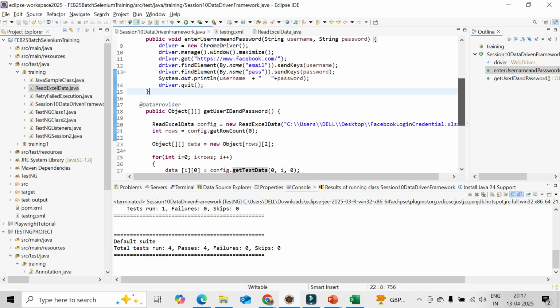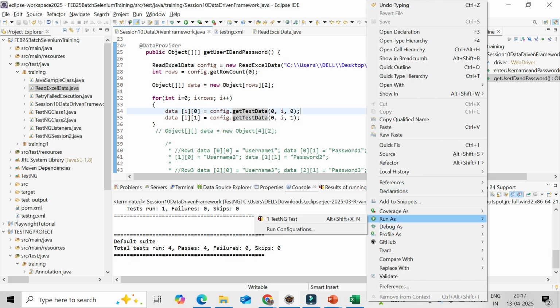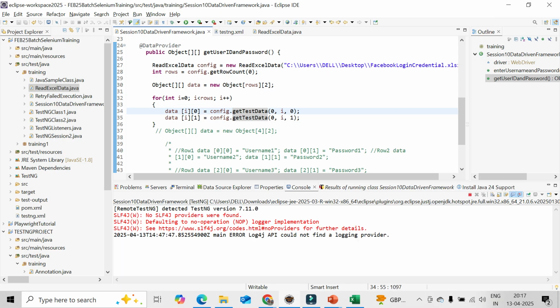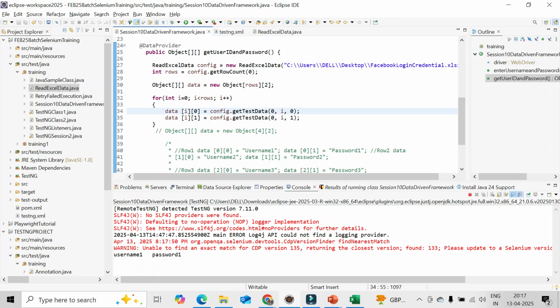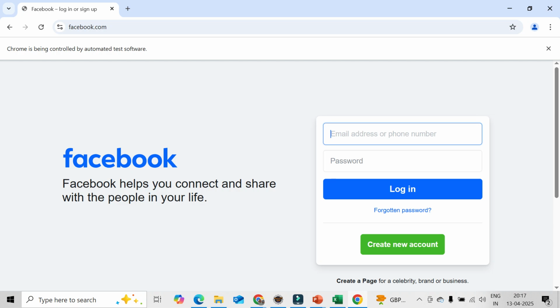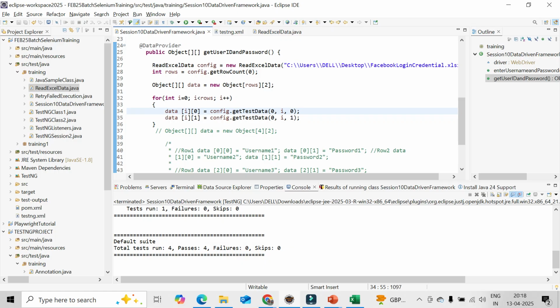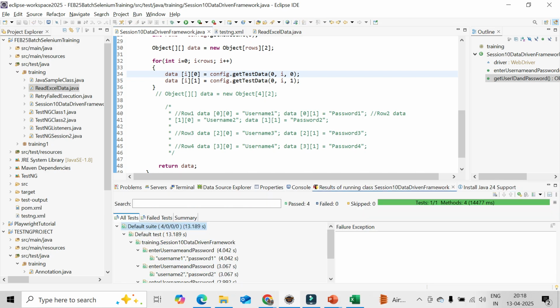Now let's run it and let's see what's happening. You could see it's opening the Facebook page, username 1, 2, 3, 4, it is running. So you need not give any size. It is taking the dynamic value from the rows based on the row data given. Okay, now if you go here, you could see the 4 iterations, username 1, password 1, combination 2, 3, same. The method name is still the same, right?